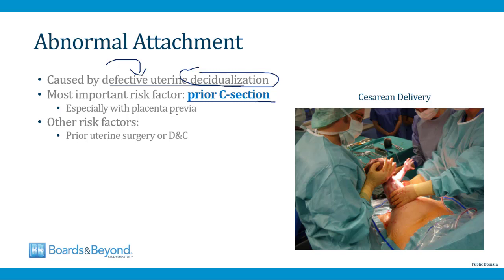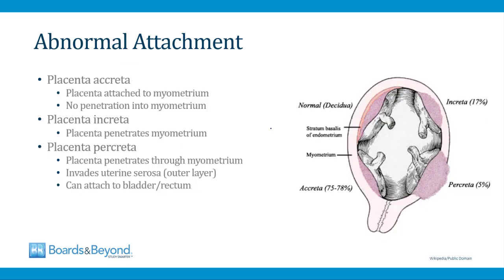Women are at especially high risk if they've had a prior C-section because of a placenta previa. Women who have a placenta previa have a tendency to have the placenta form in an abnormal location, and so if on top of that they've had a C-section, they now are at high risk for abnormal attachment. Other risk factors are anything that can lead to scar tissue in the uterus, things like uterine surgery or a D&C. So let's talk about the 3 subtypes of abnormal attachment.